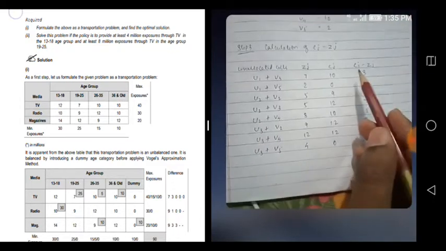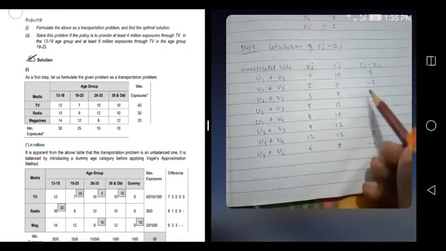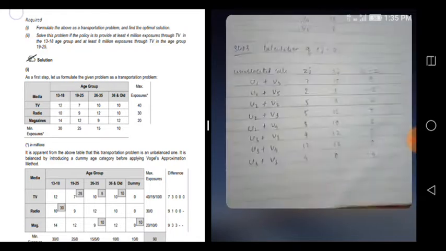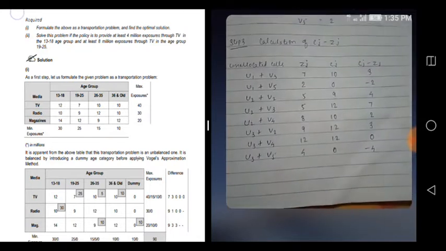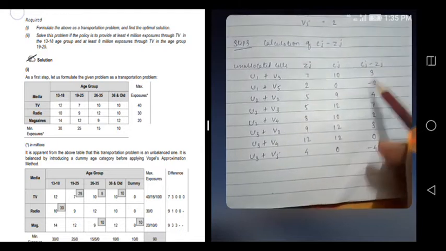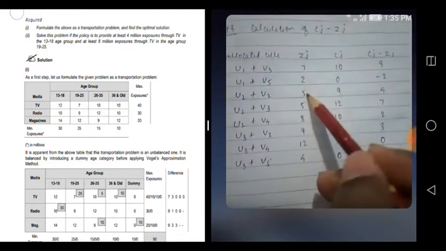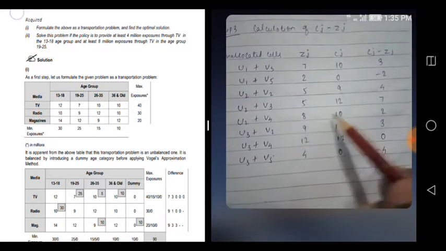So now we have to find Cj minus Zj. So see, 10 minus 7, 3. 0 minus 2, minus 2. 9 minus 5, 4. 12 minus 5, 7. So like that you will just deduct.